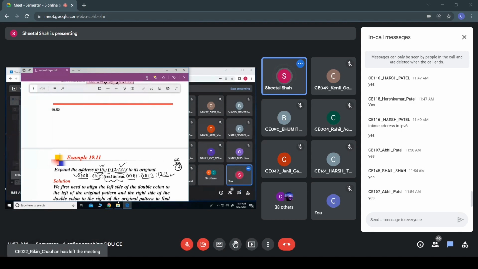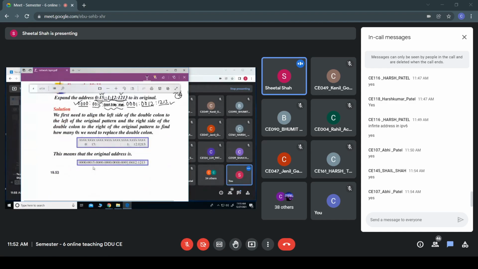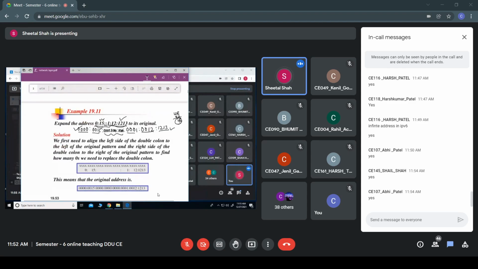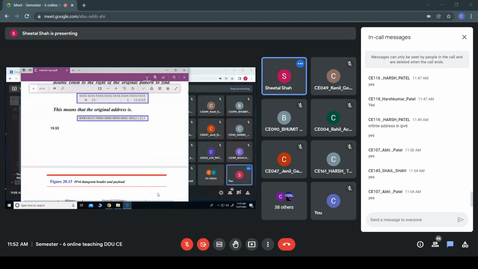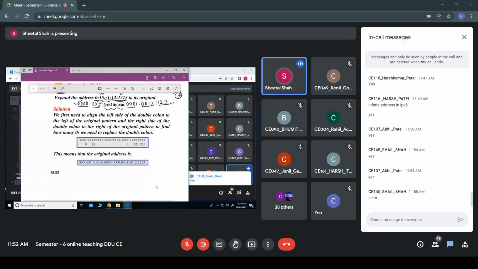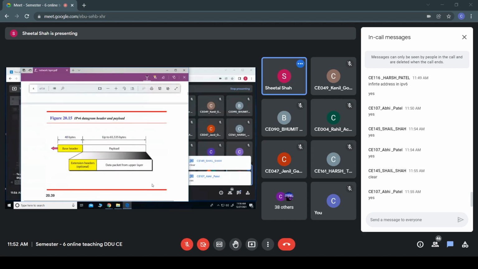Any doubts in this? So this is your IPv6 address for this particular address which is given. Any doubts in this, all of you? If you have any doubts, you can let me know. Hello, is this clear, all of you? How you can write? Okay, fine.